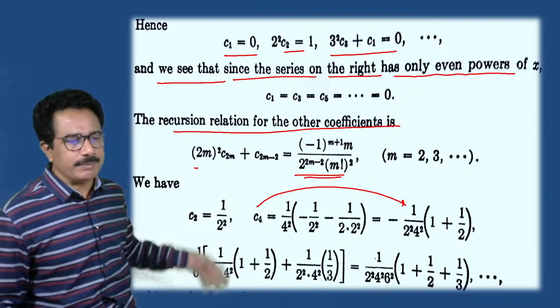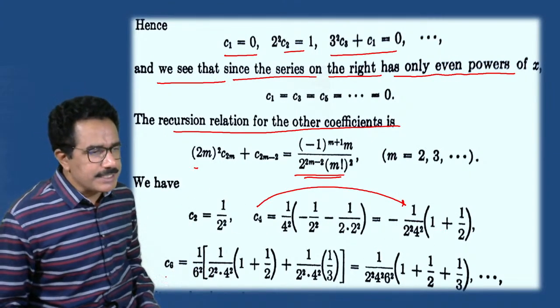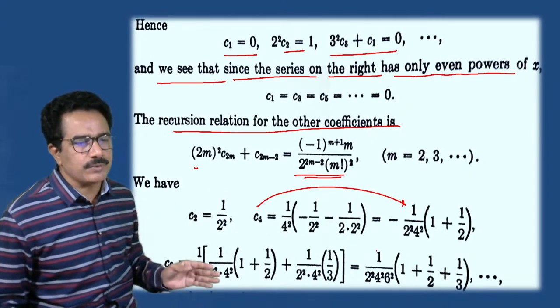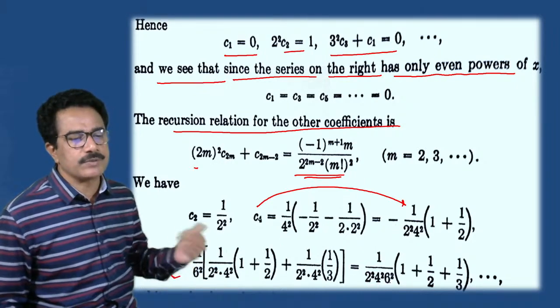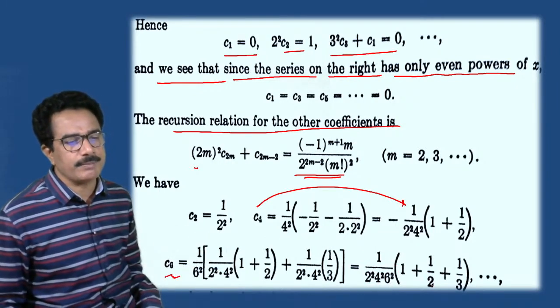हे नंतर पहा तुम्ही डीप मध्ये. तसंच c6 we can write 1 upon 2 raised to 2, 2 raised to 4, 2 raised to 6, 1 plus 1 by 2, 1 by.